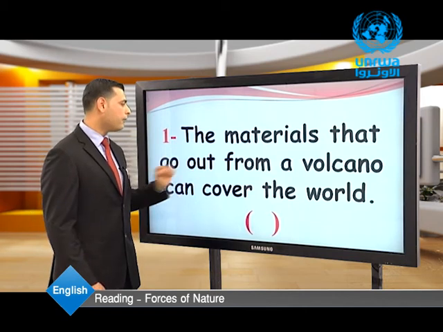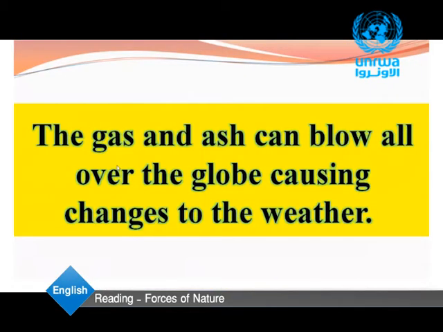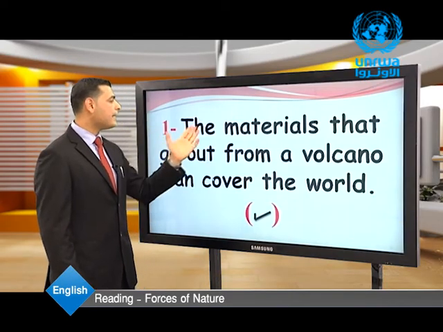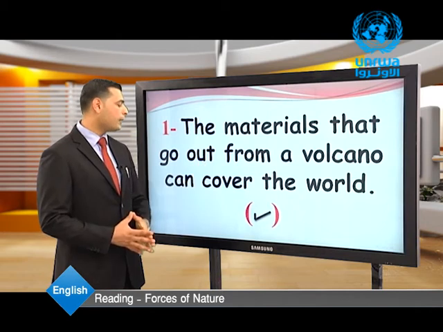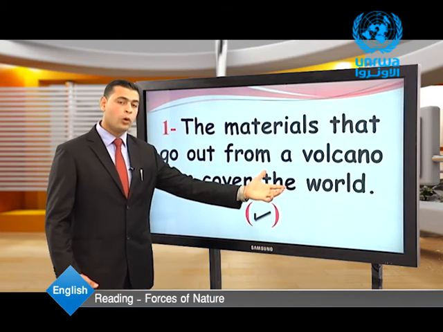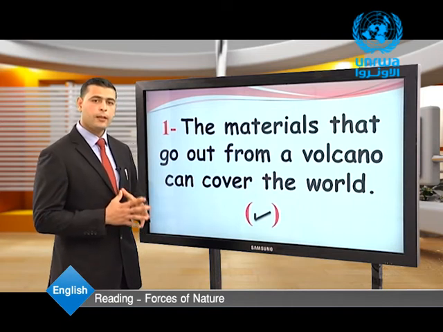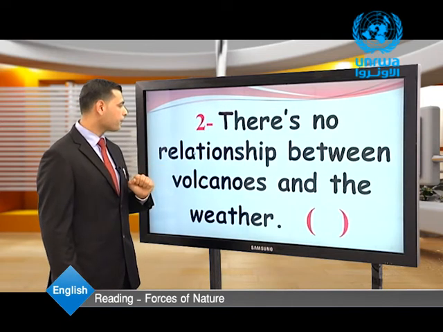Let's look at the paragraph. The gas and ash can blow all over the globe, means all over the world, causing changes to the weather. So, our sentence is 100% correct.